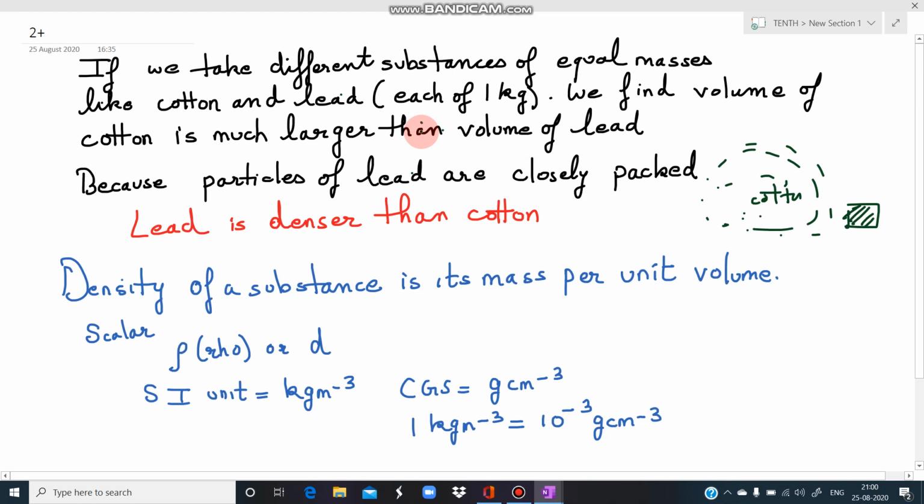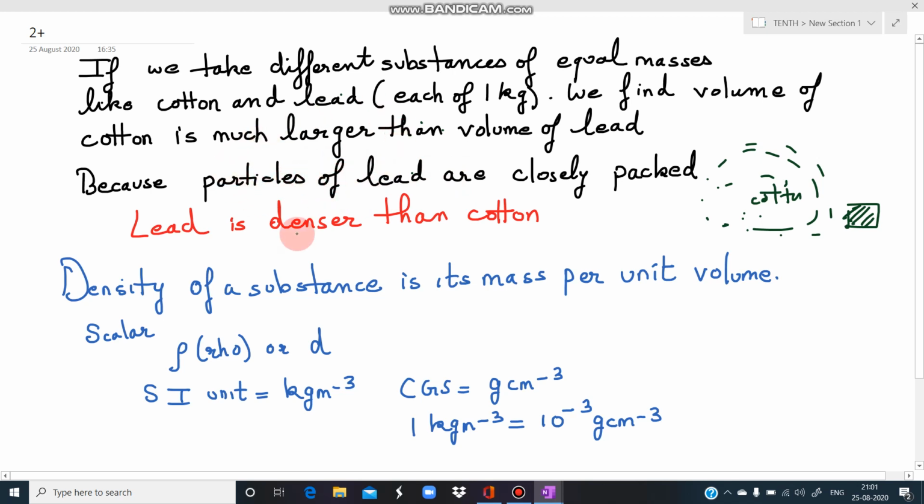So if we take substances of different volumes but with the same masses, then the body that is more dense will have more density. So in this case, lead is denser than cotton, which means the density of lead is more than cotton. Now, this word density that we have used, what is it? When we studied such substances, we saw that substances of different masses can have different volumes, and substances of different volumes can have different masses.